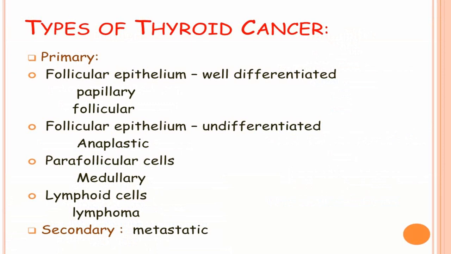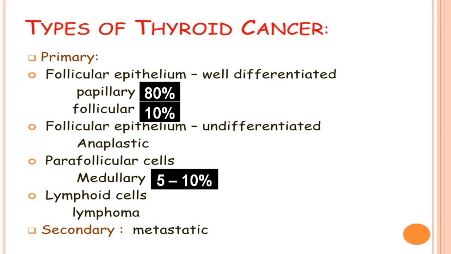Among thyroid gland cancers, the commonest variety is the well differentiated papillary carcinoma, accounting for almost 80% of the cases. Pure follicular variety will be 10% of the cases. Then medullary carcinoma will account for 5 to 10% of the cases, and anaplastic variety 1 to 2% of the cases.